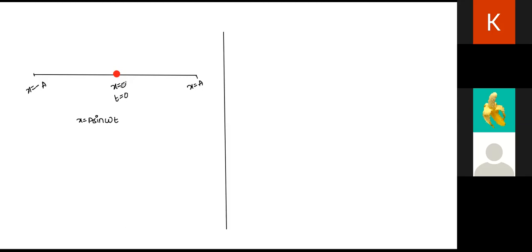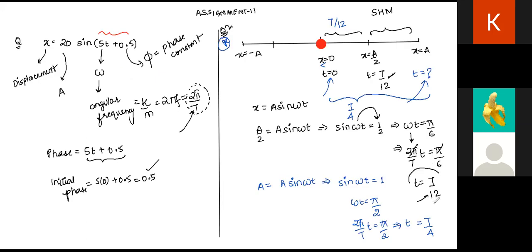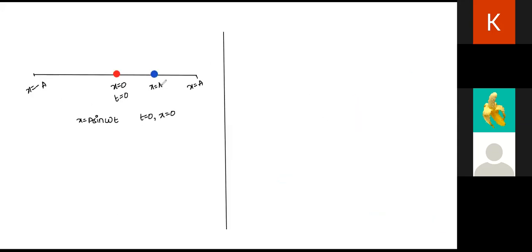Yes, sir. Okay. So at t is equal to 0, the particle has started its motion from equilibrium position. Now, we found out that when the particle reaches this point, how much time does it take in reaching here? What did we find out? See here, T by 12. So T by 12 is the time which the particle takes to reach the point x is equal to a by 2 from origin, right?